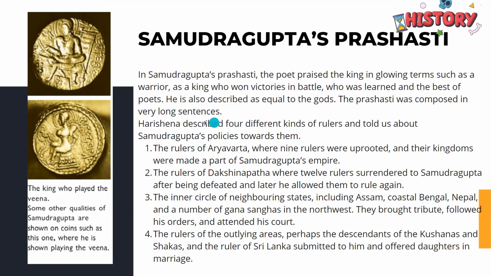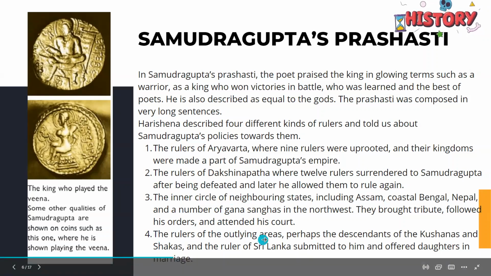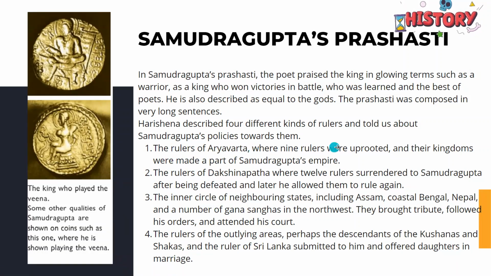In Harishena's Prashasti or Kavya, we come across the description of four different kinds of rulers. One was the rulers of Aryavarta, second, the rulers of Dakshinapatha, third, the rulers that were there in the inner circle of the neighboring states, and fourth were the rulers of the outlying areas. So let's read all about them. The rulers of Aryavarta, there were nine rulers, and all these nine rulers got defeated.